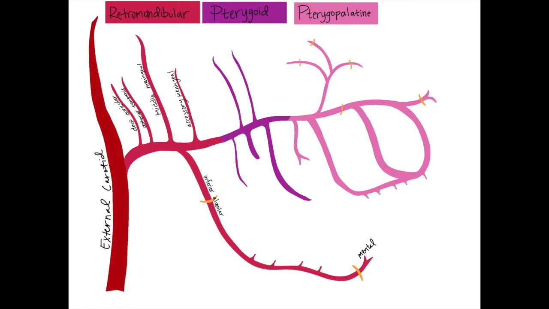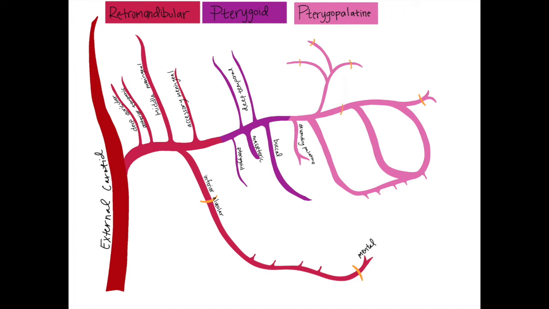The pterygoid portion of the maxillary artery supplies blood to the muscles of mastication and the buccinator. The pterygoid arteries supply blood to the medial and lateral pterygoid muscles. The deep temporal arteries supply blood anteriorly and posteriorly to the temporalis muscle. The masseteric artery supplies blood to the masseter muscle, and the buccal artery supplies blood to the buccinator and the mucosa of the cheek. The third section of the maxillary artery is the pterygopalatine area.